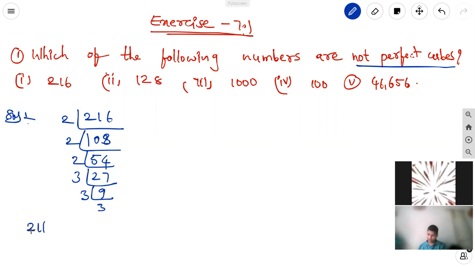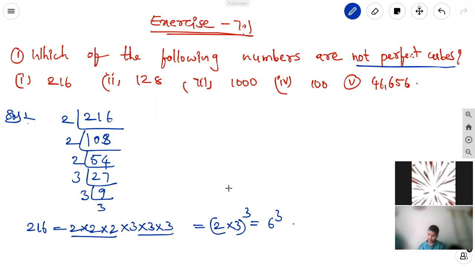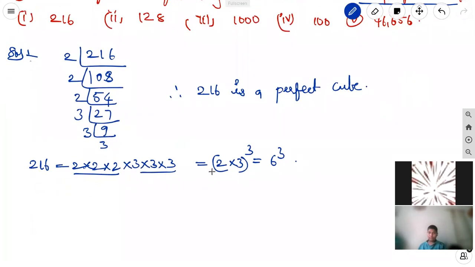So 216 is equal to 2 into 2 into 2 into 3 into 3 into 3. The twos are in a triplet and the threes are in a triplet. It is equal to (2 into 3) whole cube, which can be written as 6 cube. Therefore, 216 is a perfect cube.